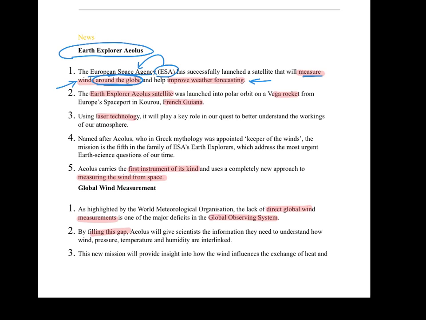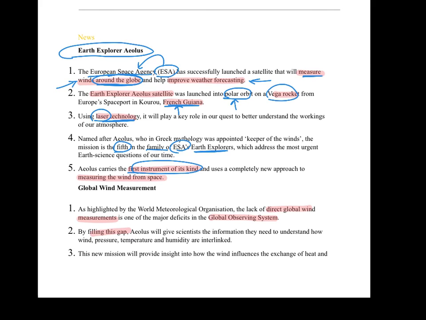This satellite has been launched into polar orbit, very, very important, on a Vega rocket from French Guiana. Then it uses laser technology to do its job, and this is the fifth in the family of Earth Explorer missions of ESA, and it carries the first instrument of its kind to do its job.